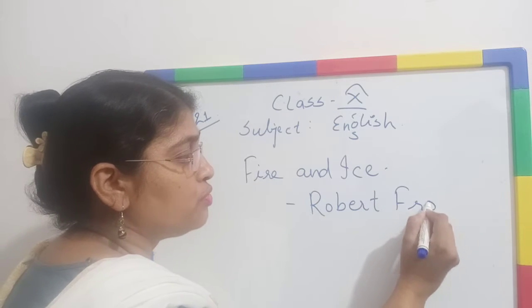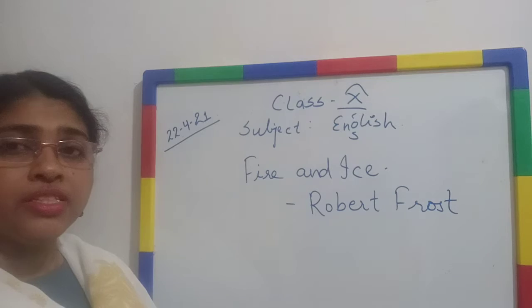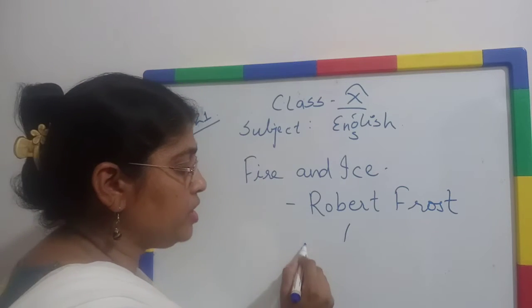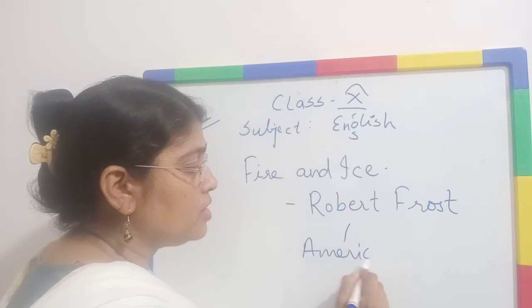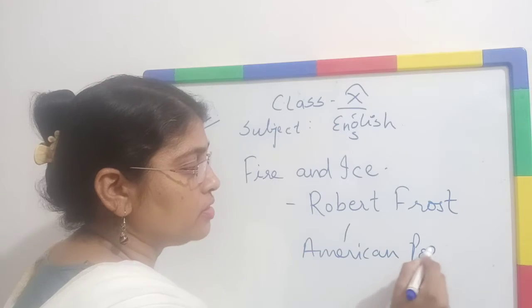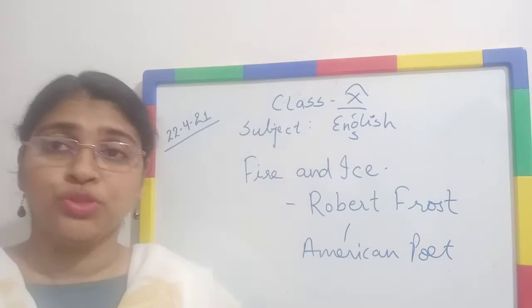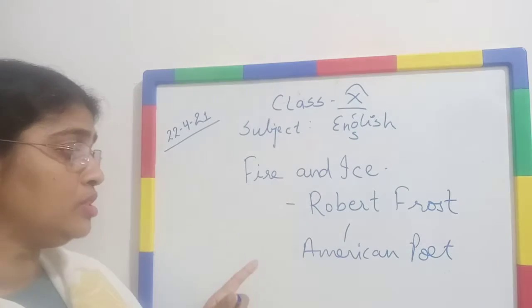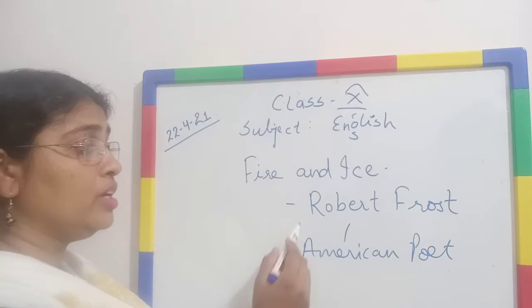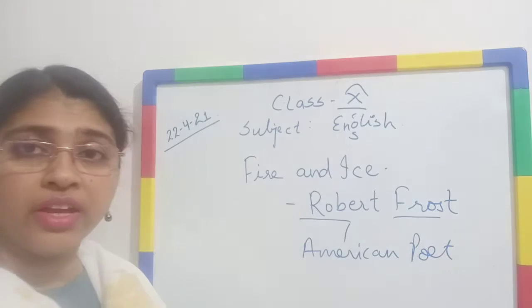He is a very famous American poet. In the previous poem, The Dust of Snow, which we have also read, was also written by Robert Frost, right?